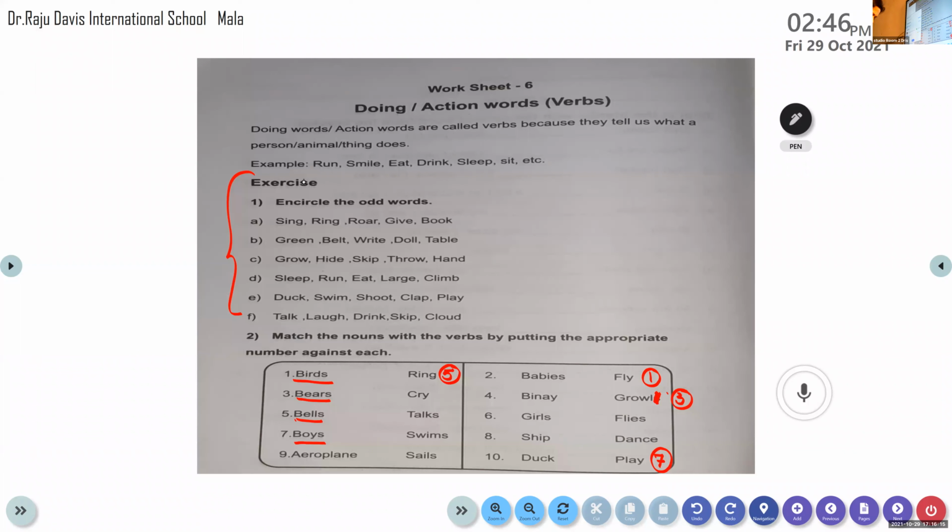Have you finished? Wilfred, come on. Aeroplane. Yes, aeroplane. What do the aeroplanes do? Flies. Yes, aeroplanes fly. So it is flies. So write the right question number. Yes, it is 9.